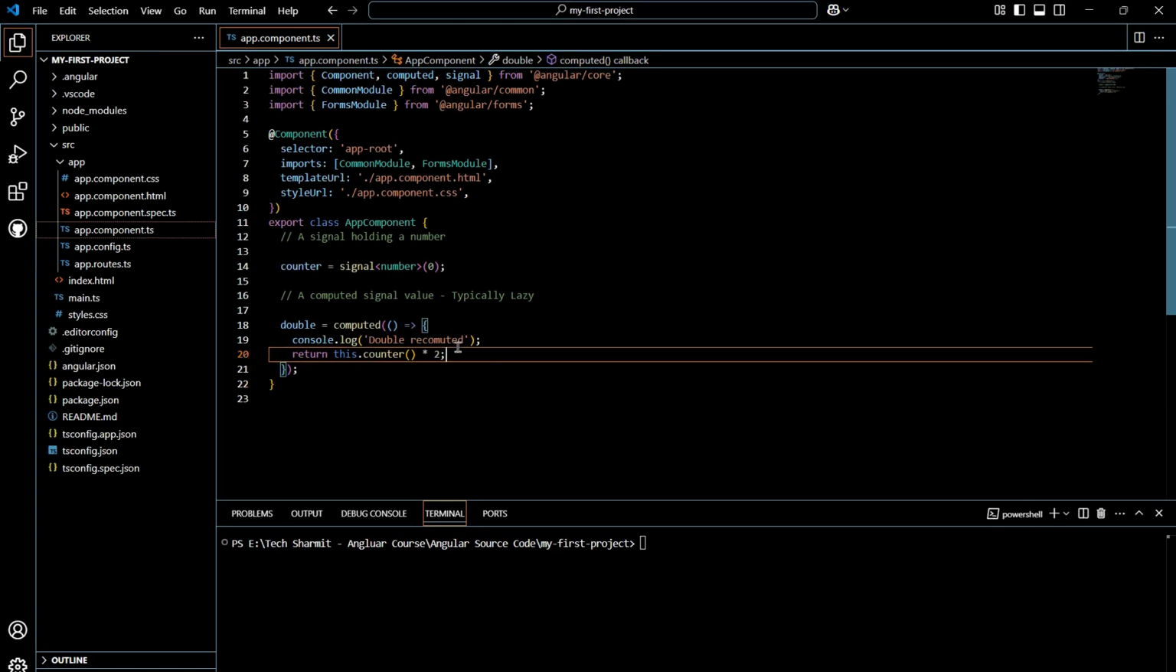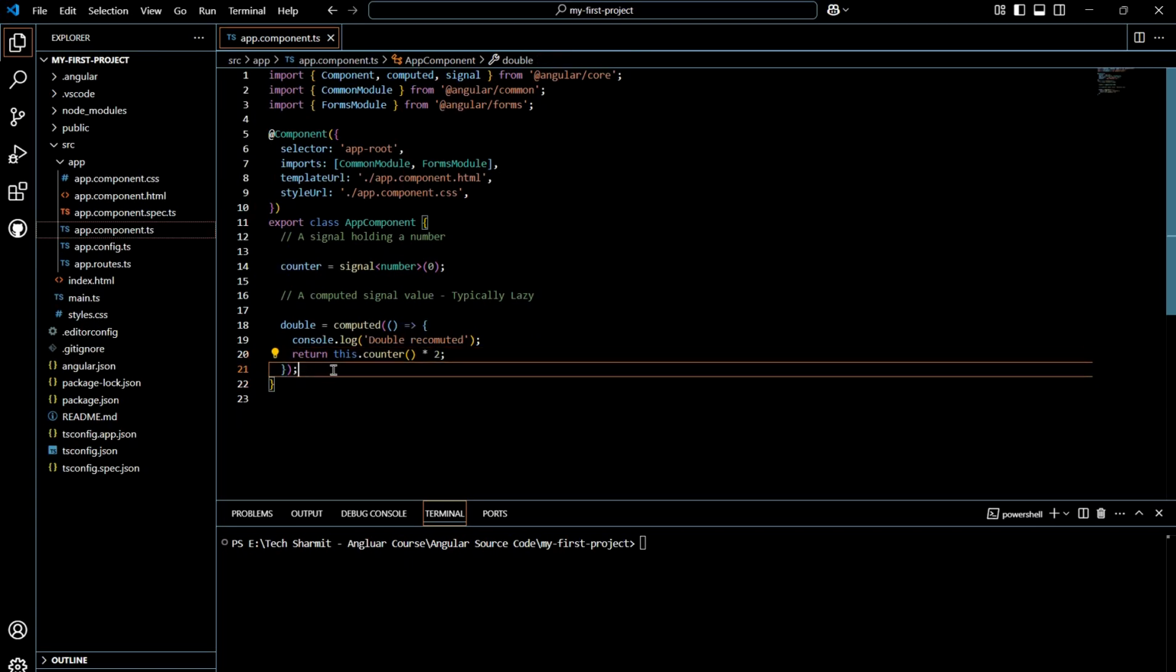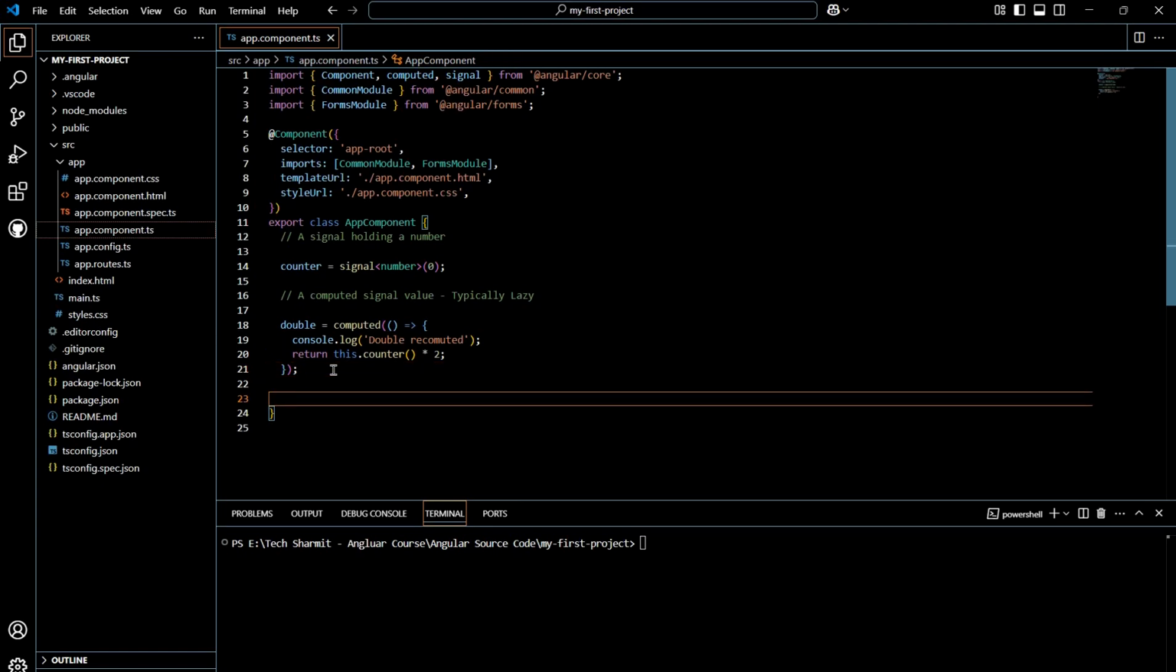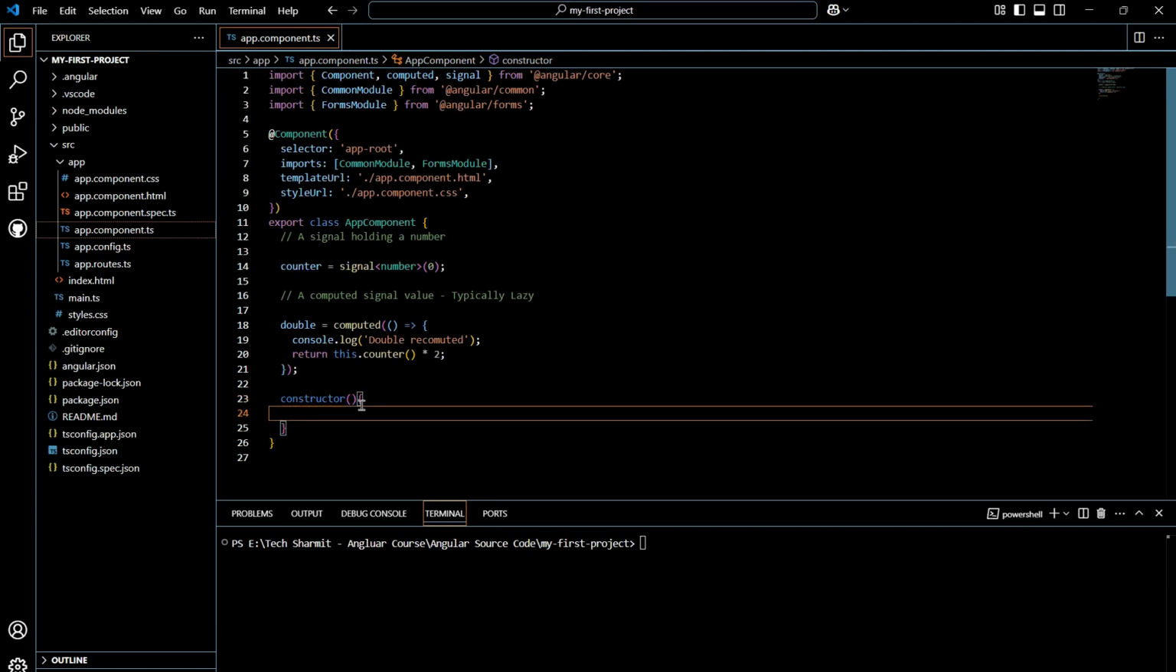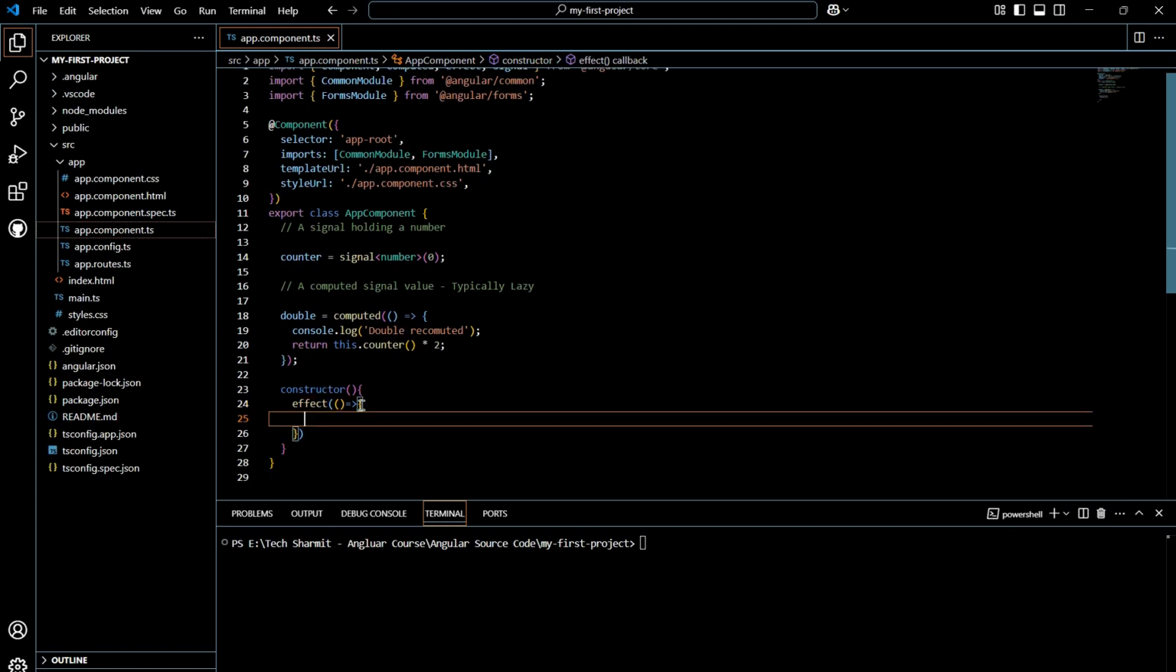Now after this, we will firstly save it and make sure to put a semicolon here, and after that we will make it eager. How? To make this eager computing, we will add the constructor here. Inside this constructor we will use the effect method. We all know how the effect method works, because we have already discussed this.